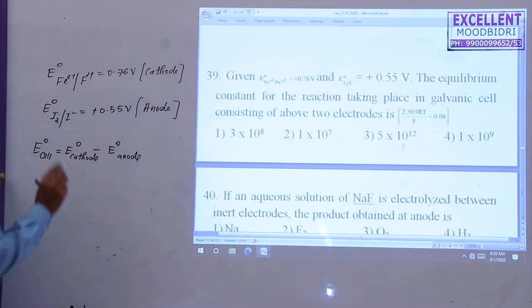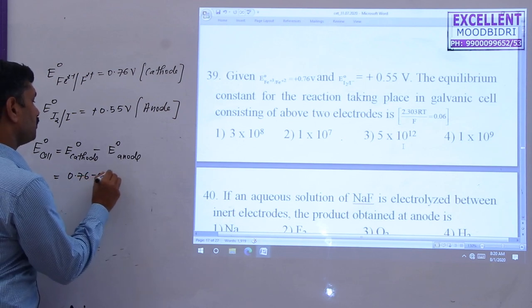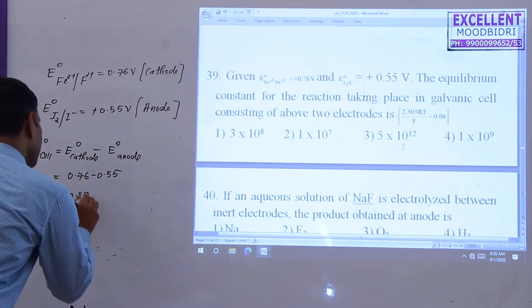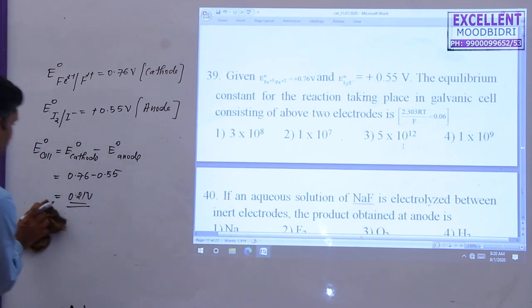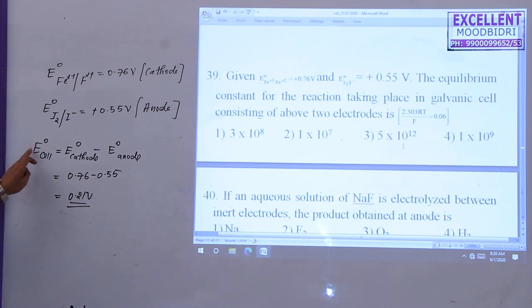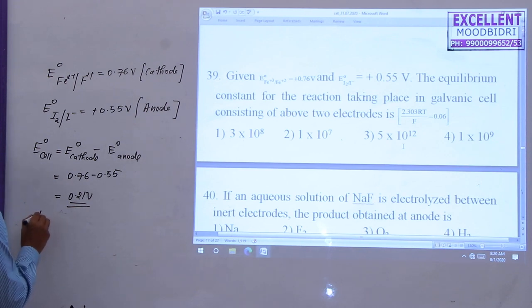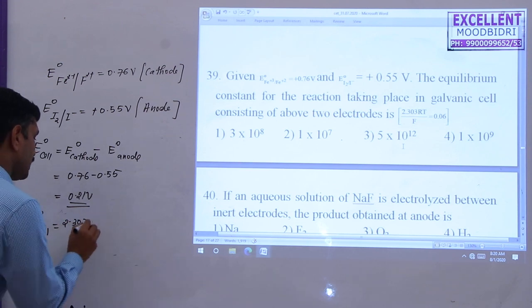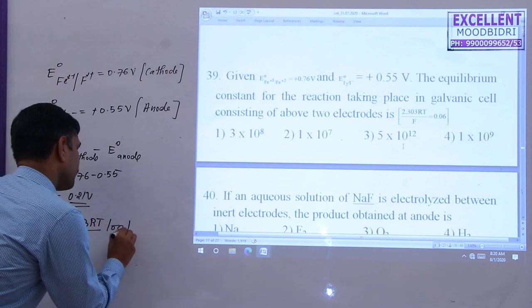So we get 0.76 minus 0.55 volt. The final answer in this case is 0.21 volt. We get this answer, the E0 cell value. Next, you know the formula relating the standard electrode potential and the equilibrium constant. E0 cell is equal to 2.303 RT divided by nF log K, the equilibrium constant.